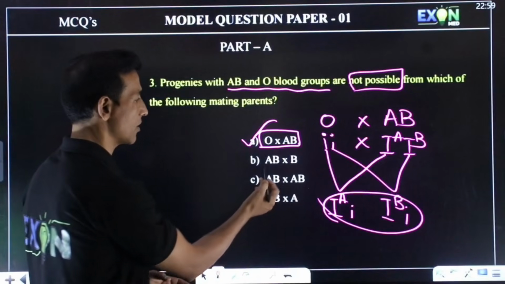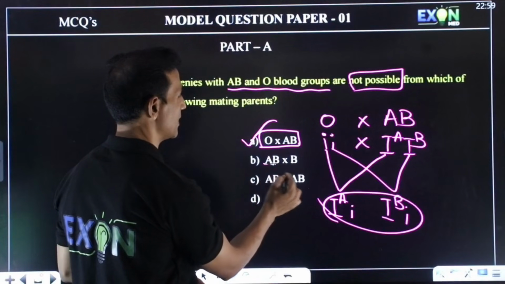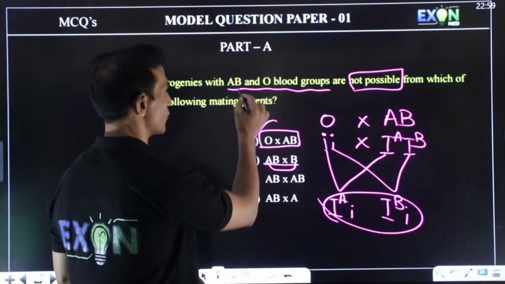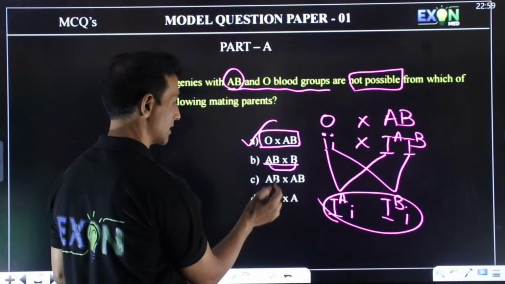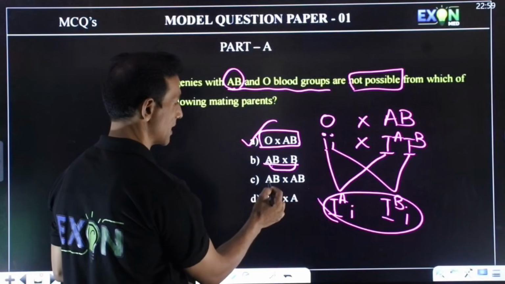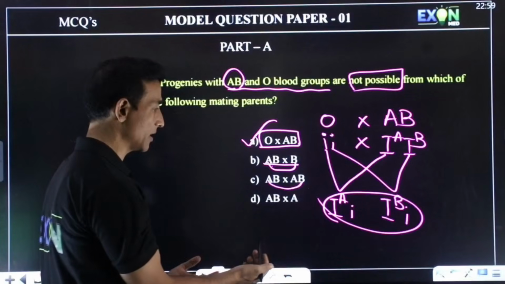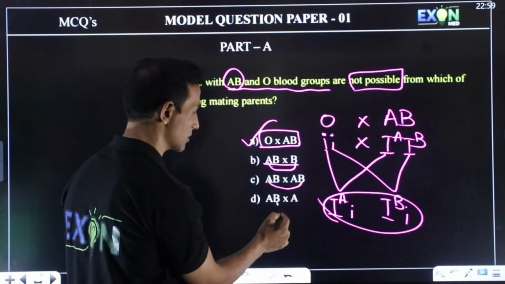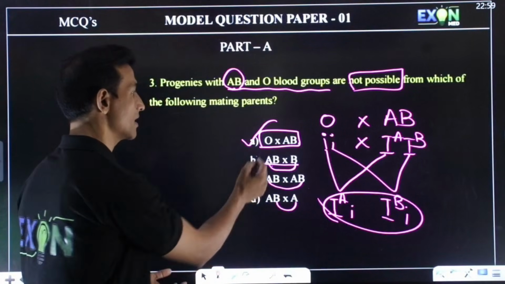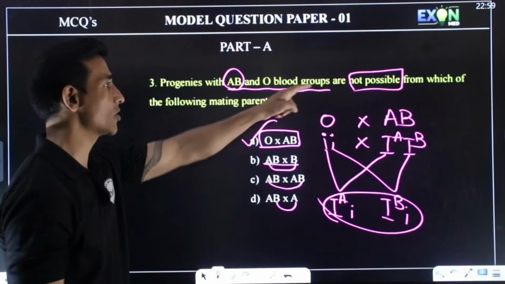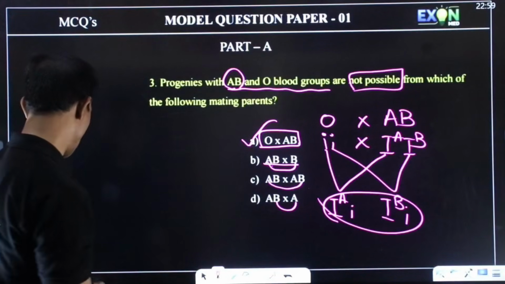In all the others, there is already AB. So this A will fuse with this B to form AB blood group. Hence this is compatible. And here also A will mix with B and automatically AB blood group will be there. And here also A with B, AB blood group is there. But this is the only one where it is not possible for the mating parents.